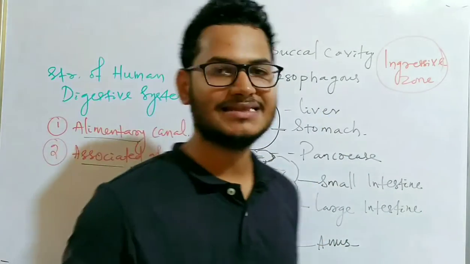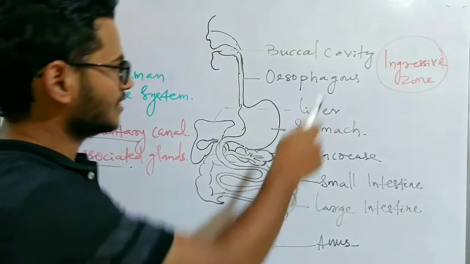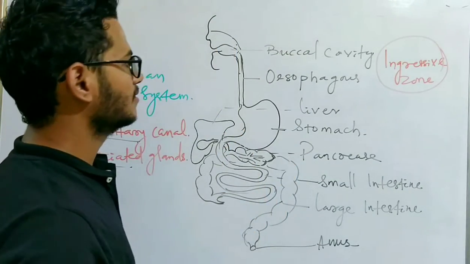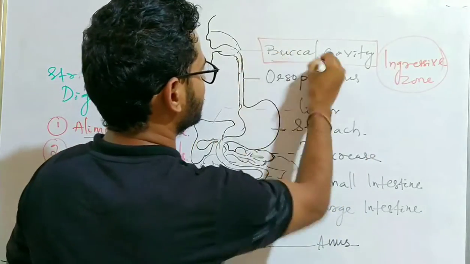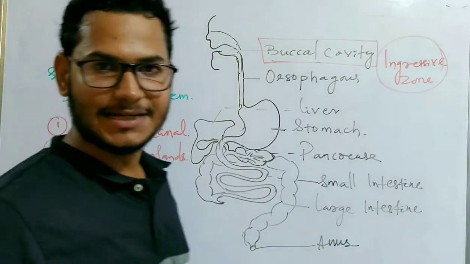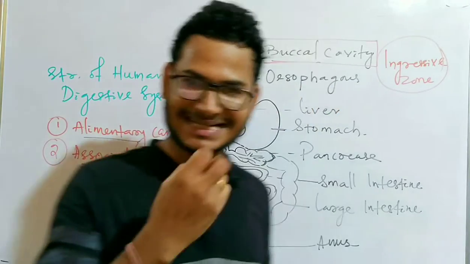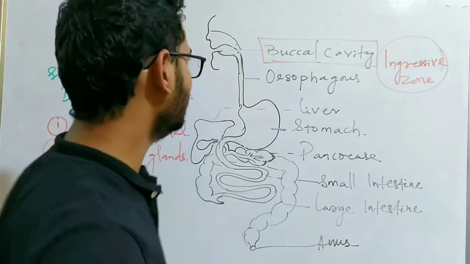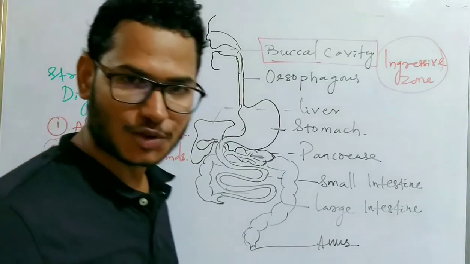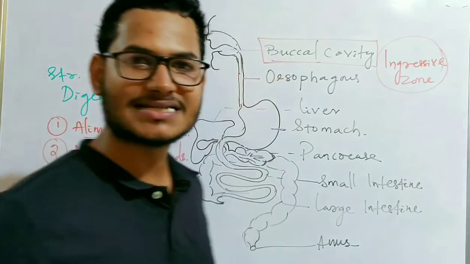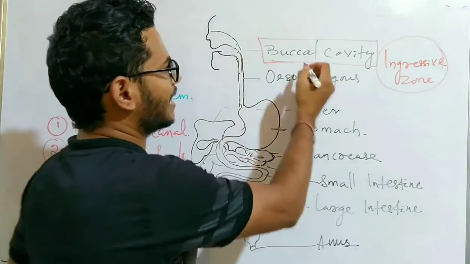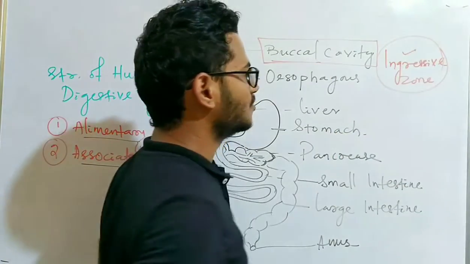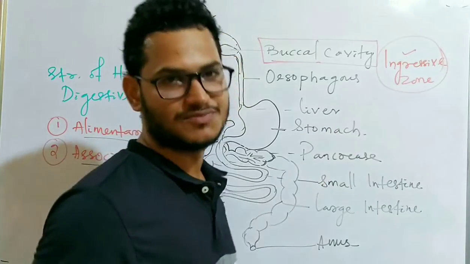Under the ingressive zone, the buccal cavity is there. In the buccal cavity we have the lips, the teeth, the tongue, etc. They play an important role in taking food inside the alimentary canal for digestion.